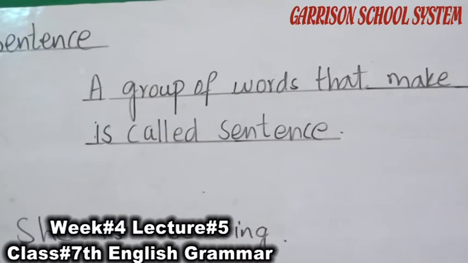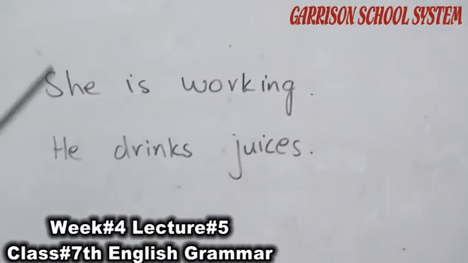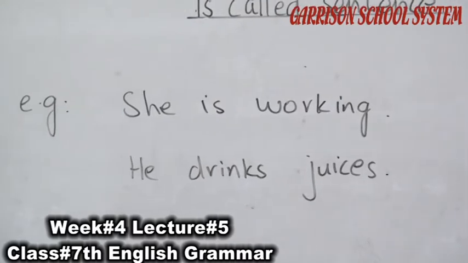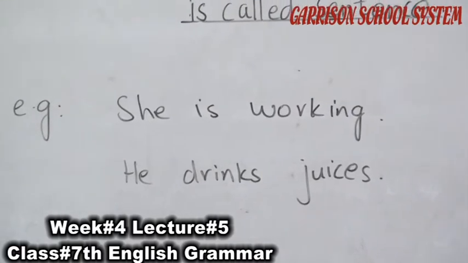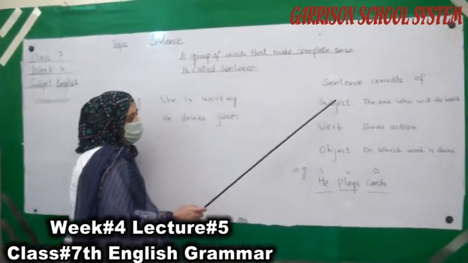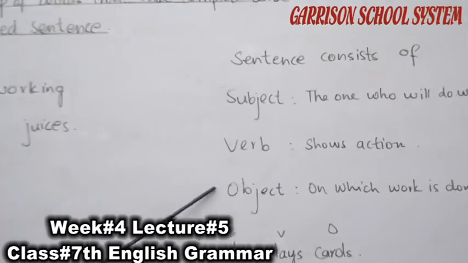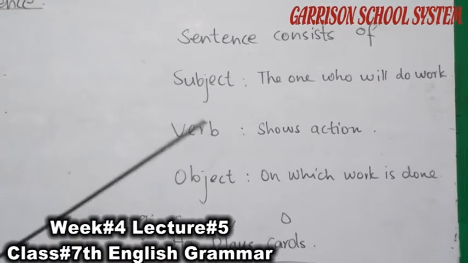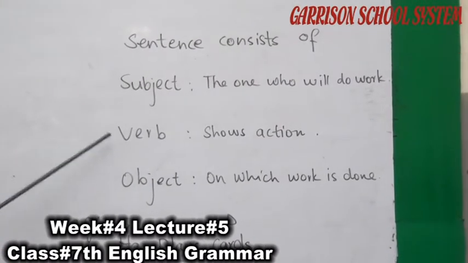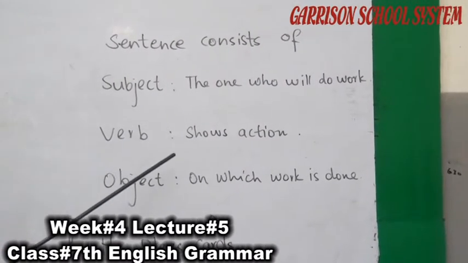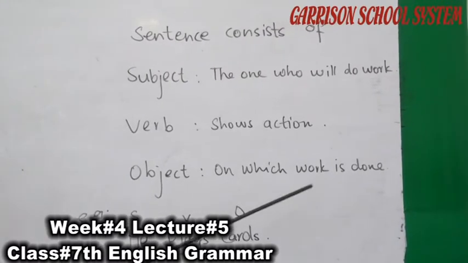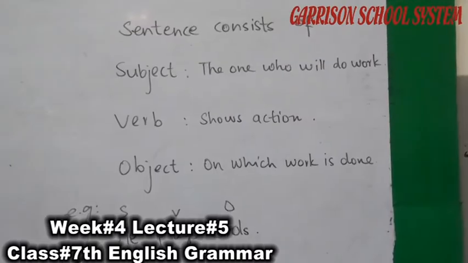For example, she is working, he drinks juice, he is eating, he is driving, the children are playing, they are sleeping. These all are sentences. So students, a sentence consists of subject, verb and object. What is subject? The one who will do work. I'm revising: what is subject? The one who will do work. The verb shows an action taking place in the sentence, and the object is the thing on which work is done.